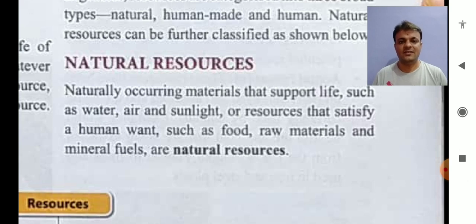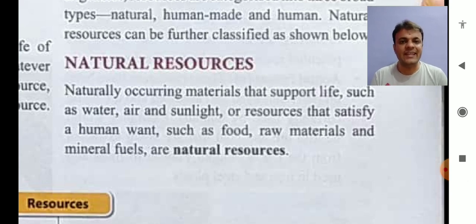So that is simply explained, right? Resources which are fetched from nature. So over here, materials that are occurring naturally, it means it is fetched from nature, that support life. It means that is essential for life of animals, humans and all, such as water, very essential for human; air, it is also essential; sunlight, also essential; or resources that satisfy a human want, that is human needs.